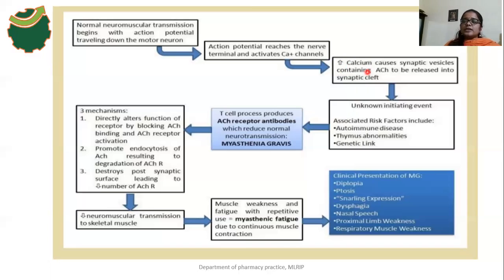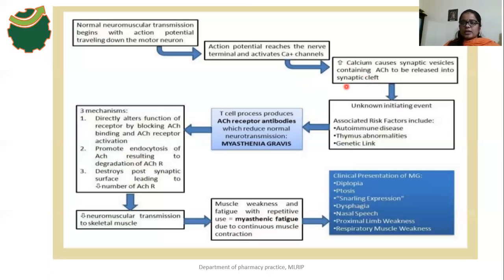What is the storage site of acetylcholine? That is the synaptic vesicle. As a result of activation of the synaptic vesicle, there is a release of acetylcholine into the synaptic cleft region. Afterwards, that acetylcholine moves across the synaptic cleft and binds with acetylcholine receptors present at the muscle cells. There is a transmission of signal from the nerve cell to muscle cells, which is normal neuromuscular transmission.